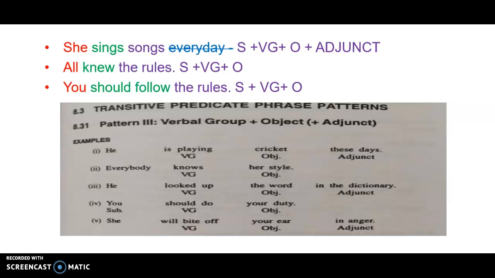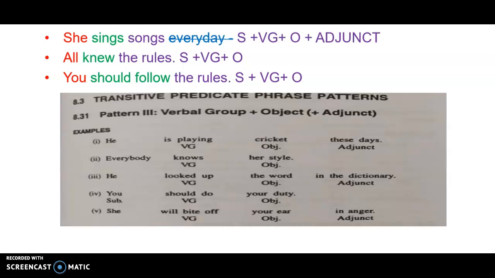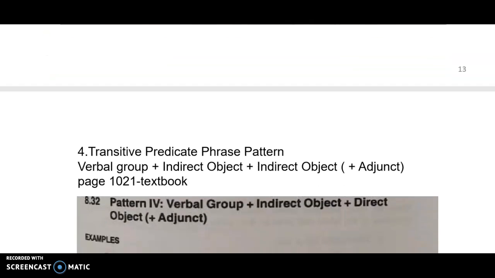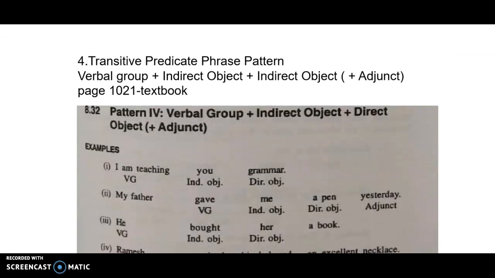More examples are in the textbook. He is playing cricket these days. So, he is playing cricket. She is teaching English online. Online can be done away with. Everybody knows her style, like that. Since you have the textbook, you can go through that.